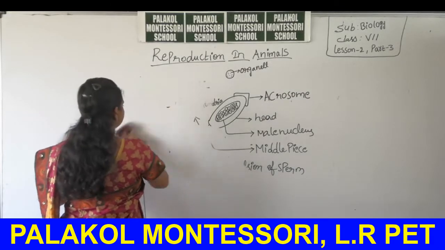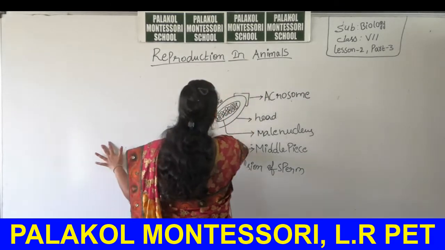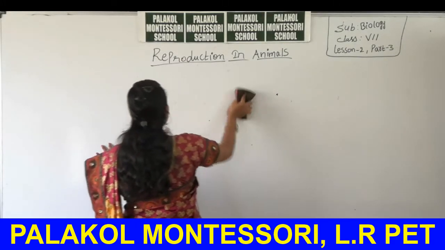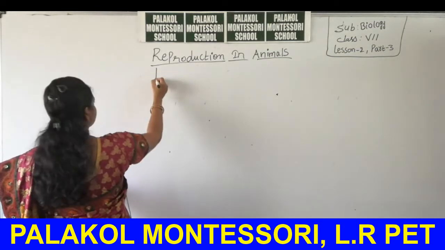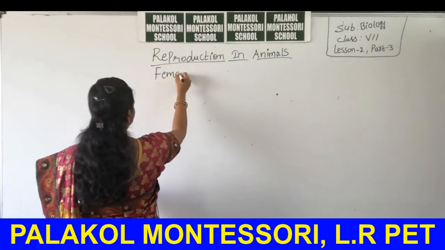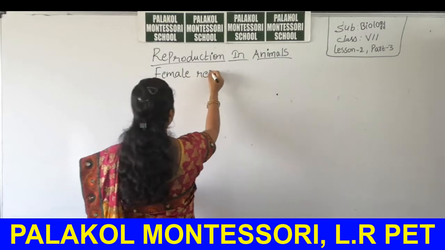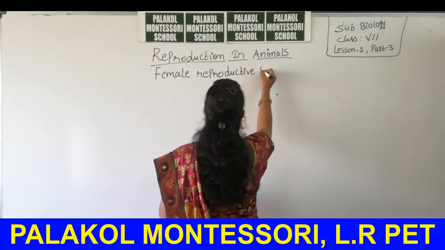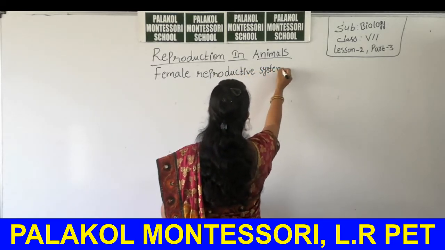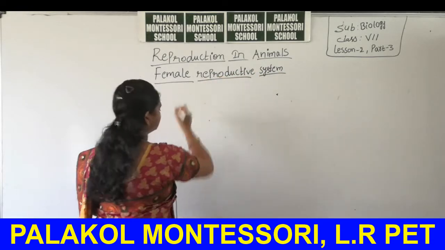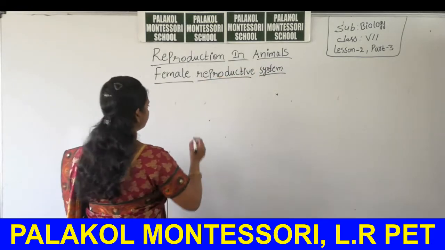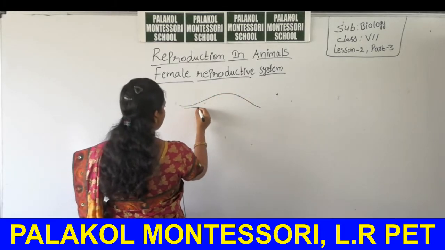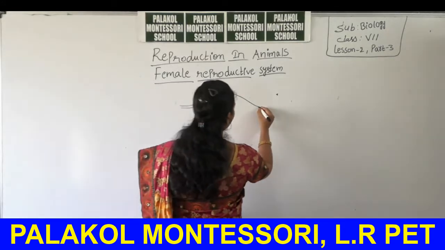Then the female reproductive system. The female reproductive system is present at the region of the lower abdomen.